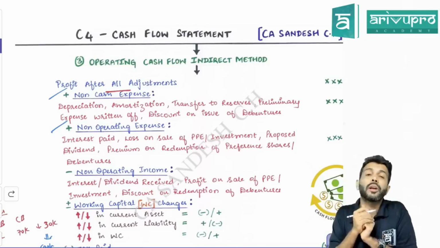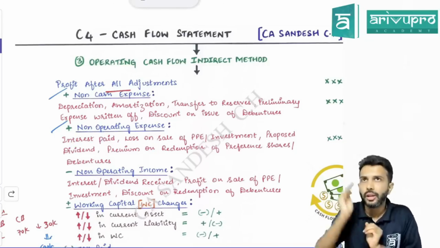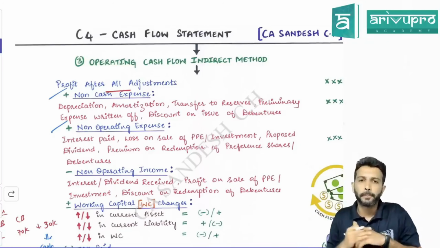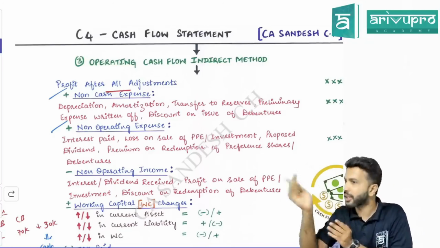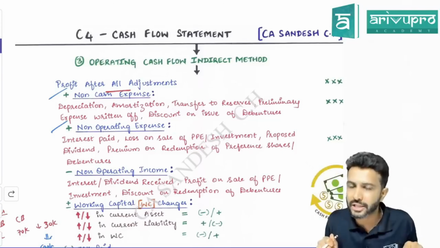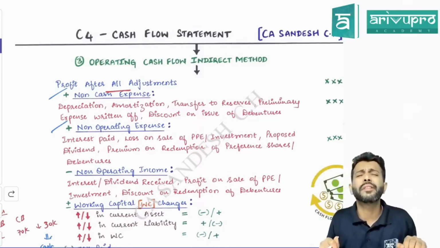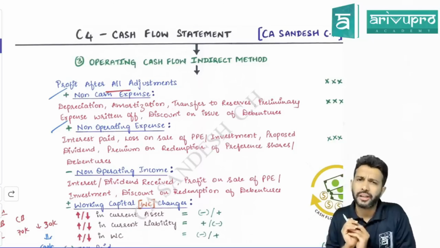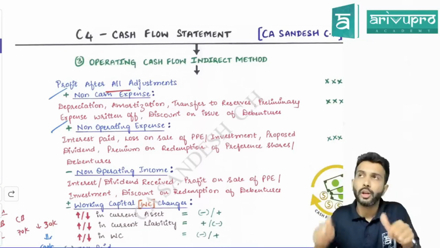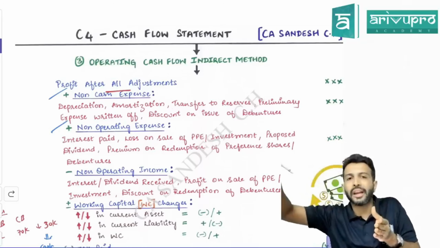Some of the examples of non-operating expenditure could be interest. So now, interest paid. Sir, interest you will pay on what? Loan taken or debenture issued. Yes, on loan taken or debenture issued, you will pay interest. Interest paid is what activity? Financing activity. But interest is an expense. Will expense be transferred to P&L? Yes. So this interest expense has gone to P&L.